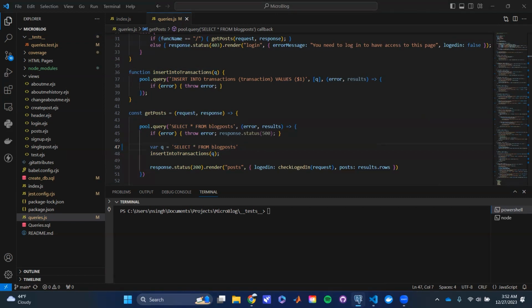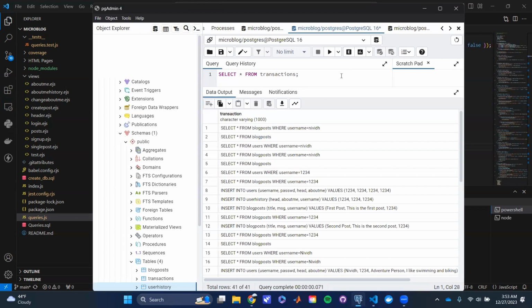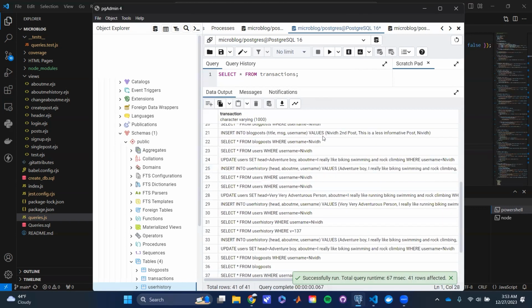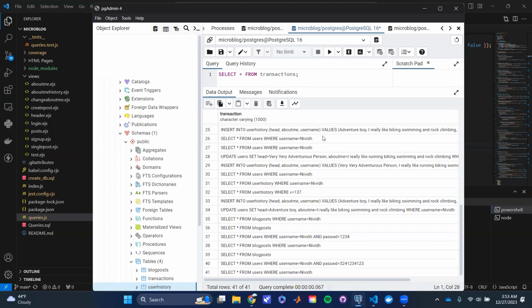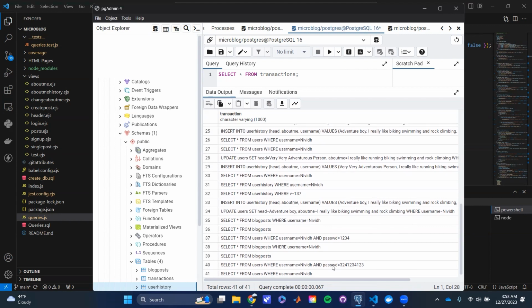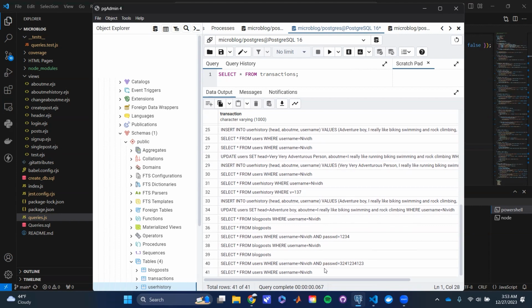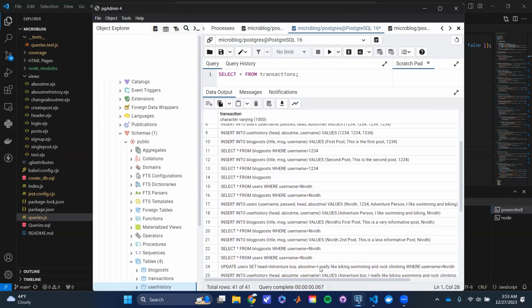So real quick, we'll take a break. This is pgAdmin, and pgAdmin just has a very easy way to look at the database. So select from transactions, we're just looking at everything in this table. And as you can see, this is everything we did earlier today. So this here is just all the functions.